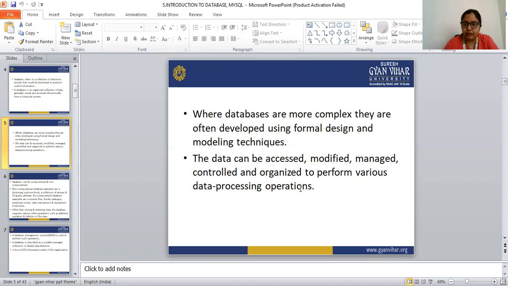There are two types of databases available: physical and electronic databases. Databases are grouped or gathered information that can be used by the computer to produce proper information. The data stored in a database can be accessed, modified, managed, controlled, and organized to perform various data processing operations. Databases can be either complex or simple.